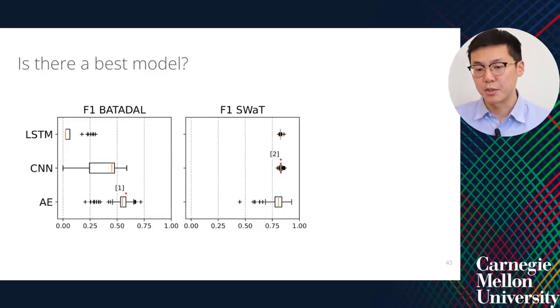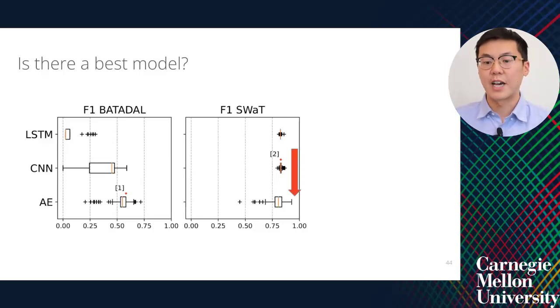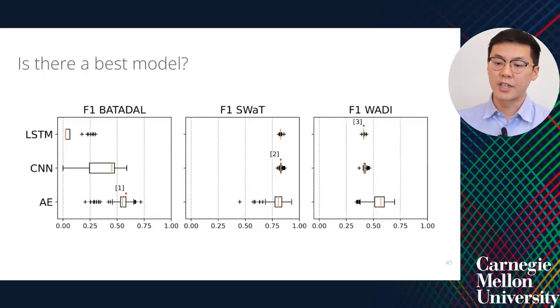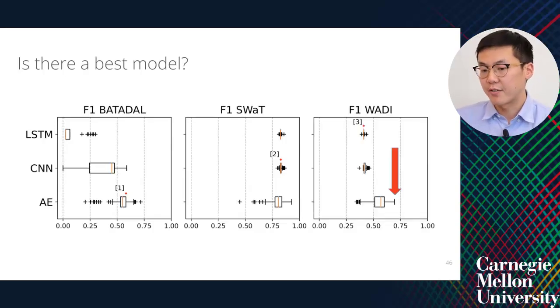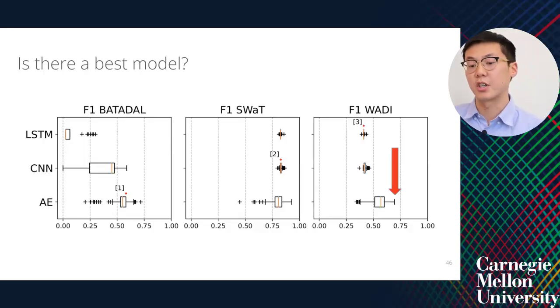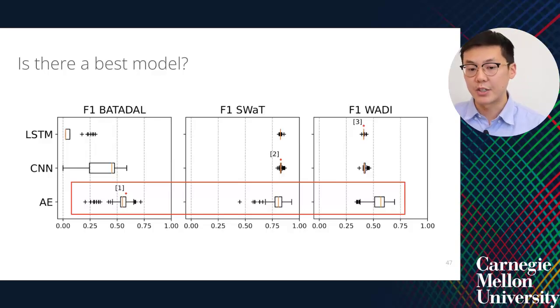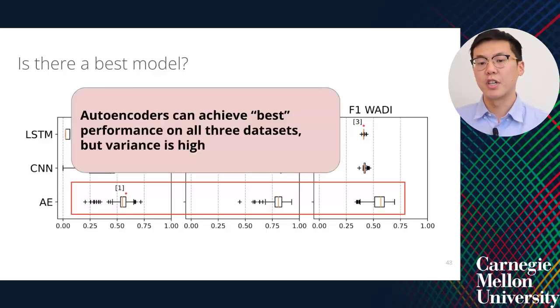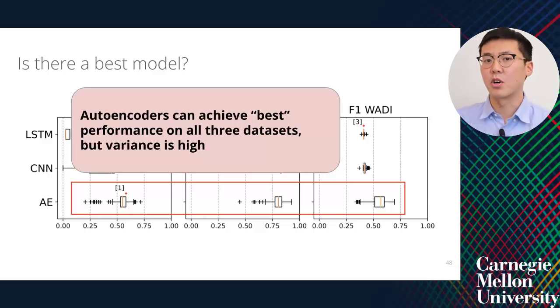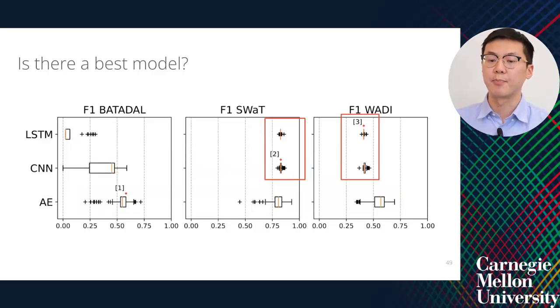For SWaT, we find similar. The best performing model across what has been evaluated is also an autoencoder. For WADI, this finding is also the same. On average and across what's been explored, the best performing model is an autoencoder. However, autoencoders show a wide variance in their point F1 values, and we didn't find any stable or consistent trends across hyperparameter settings when evaluating autoencoders. So although autoencoders can achieve the best performance on all 3 datasets, the variance of their point F1 score is very high.